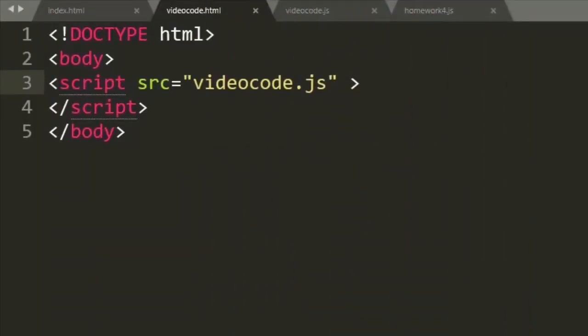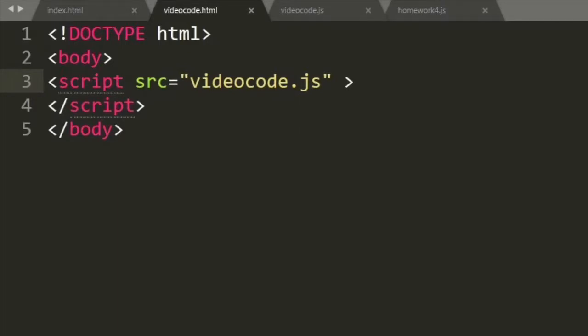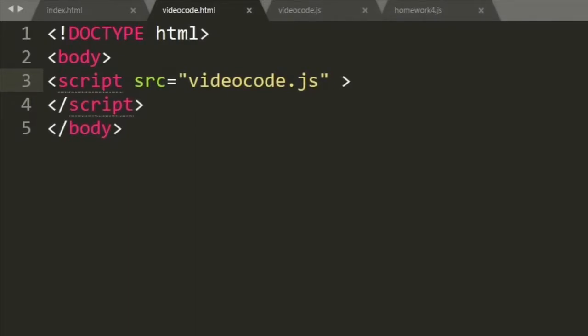So let's take a look at real JavaScript code which works with a while loop. Here, as you see, we have created an HTML document in which we have linked a JavaScript document named videocode.js, and in that JS file we are going to put our code. Now let's create a function that will take a number as an input and print to the console all the natural numbers less than or equal to that number.